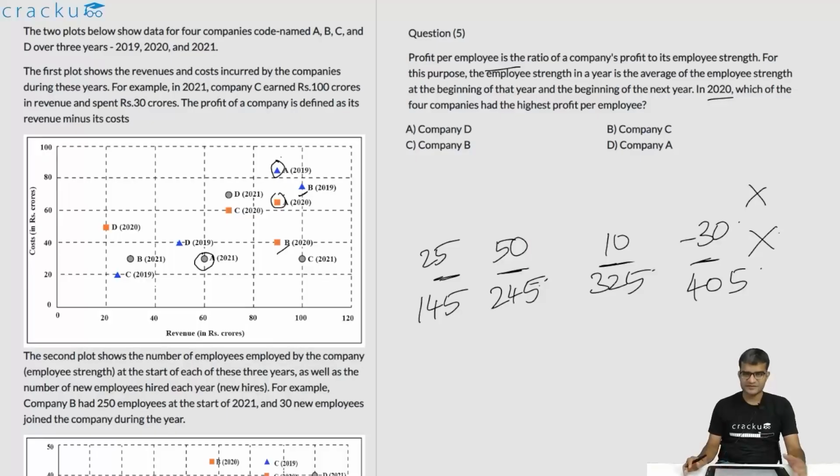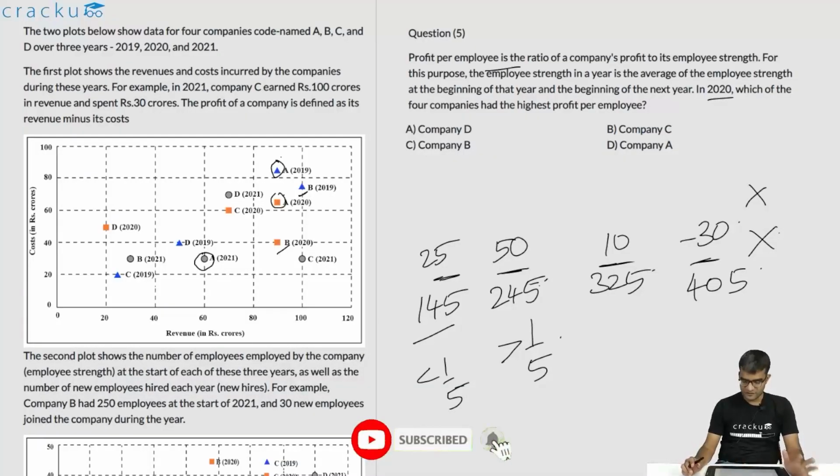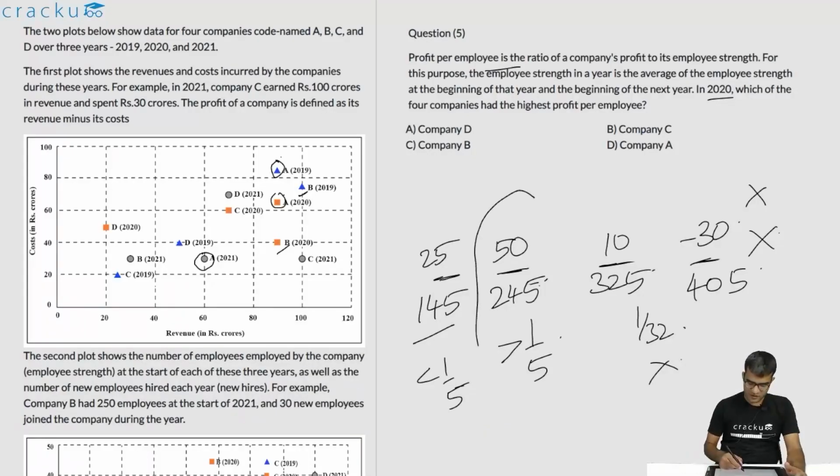Clearly, it is not option D, so let us compare which of the first 3 fractions is the highest. The first fraction is less than 1 by 5, because 1 by 5 will be 25 divided by 125. The second fraction is greater than 1 by 5, because 1 by 5 will be 50 divided by 250. And the third fraction is very small, close to 1 by 32. So amongst all of them, the fraction which is highest is that of company B, which will be option C. The correct answer will be company B.